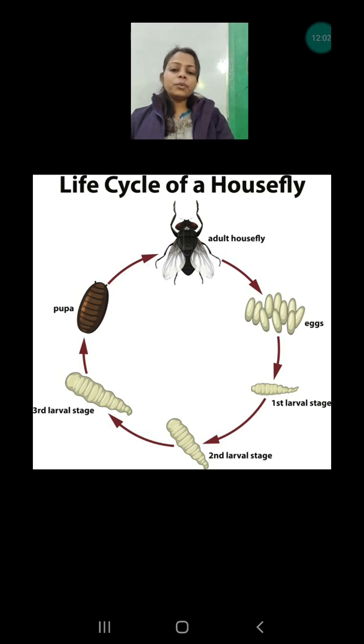So one question can be asked from these two life cycles, the butterfly and the housefly: what is the name of the larva of the housefly and what is the name of the larva of the butterfly? The larva of the butterfly is caterpillar, and the larva of the housefly is maggot.